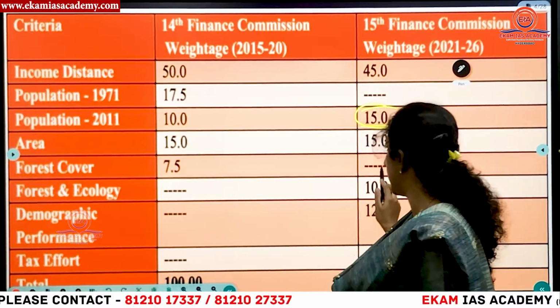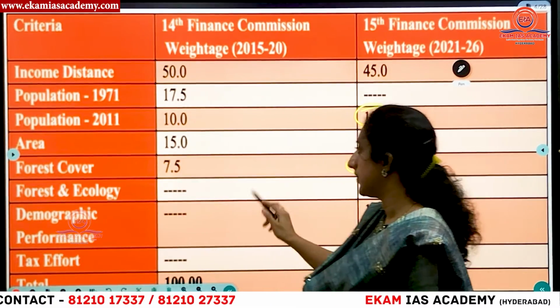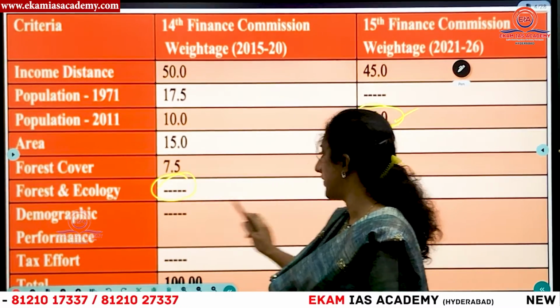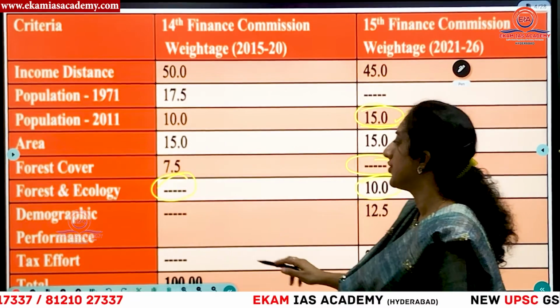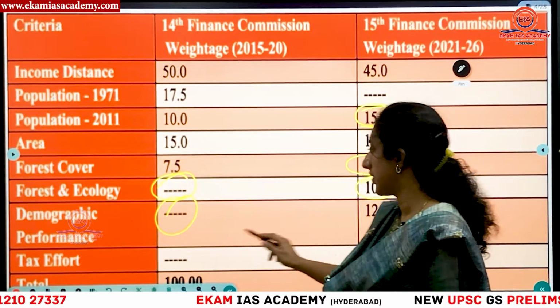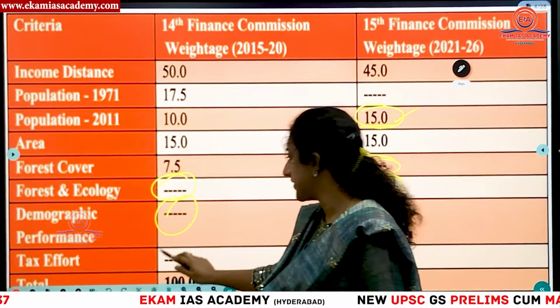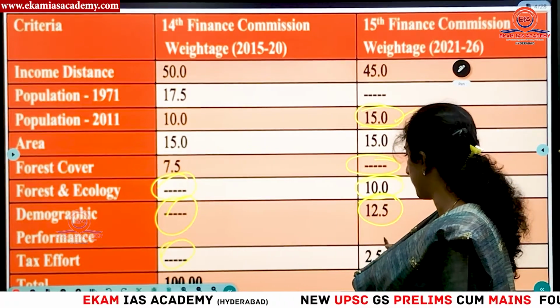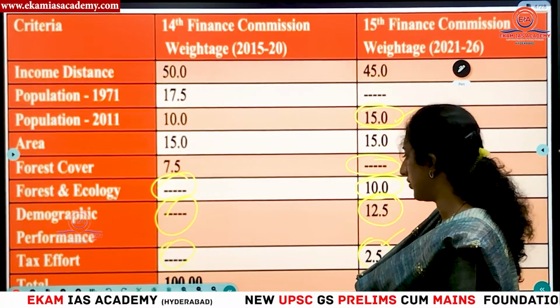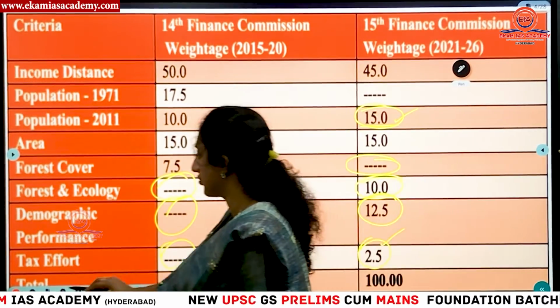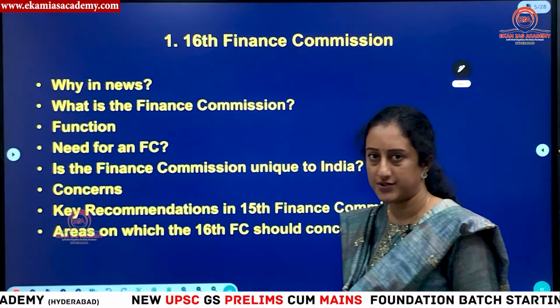Then you can see here, forest cover was not there in the 14th Finance Commission, but they have introduced forest and ecology. Demographic performance is not there, but they have taken it here, and tax effort is not there, how better you are maintaining, and this is added in the 15th Finance Commission. In this way, you should know the differences. These types of things can be asked in prelims.